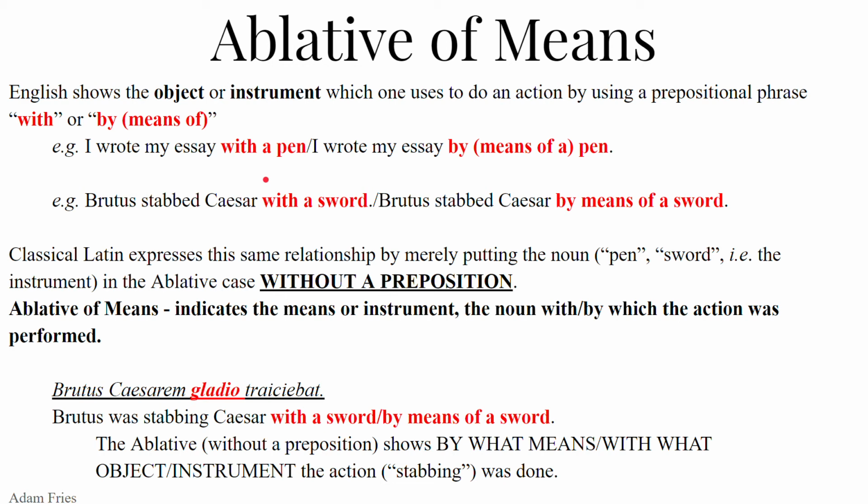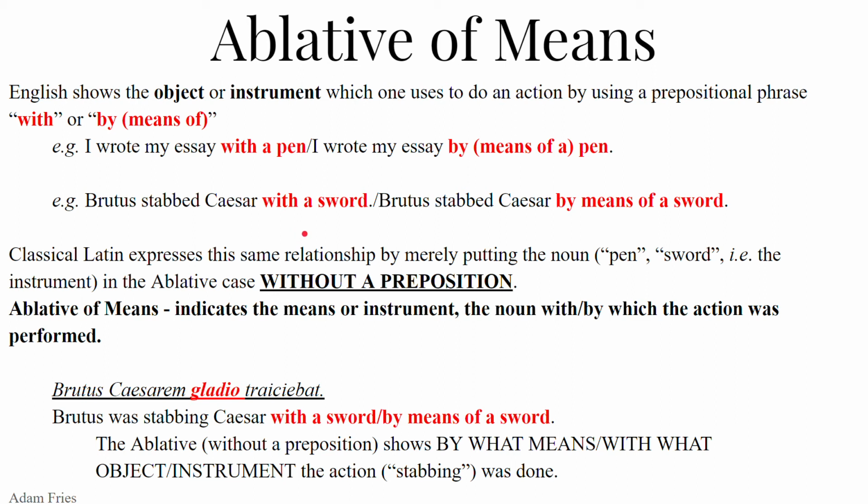Latin does the same thing. Latin just puts the noun, like pen or sword, in the ablative with no preposition. The ablative of means does not use a preposition. I can't emphasize that enough. The ablative of means or instrumentality does not use a preposition in Latin. You just put the noun in the ablative. That's it. And it's a thing. It's a thing that you can touch. It's not an abstract concept. It's usually an instrument. So ablative of means indicates the means or the instrument, the noun, the object, with or by which the action is performed.